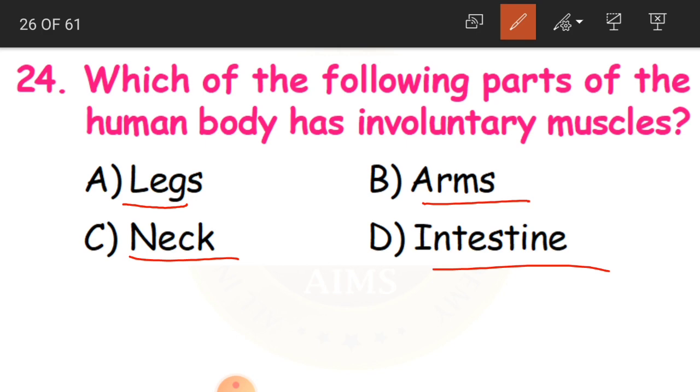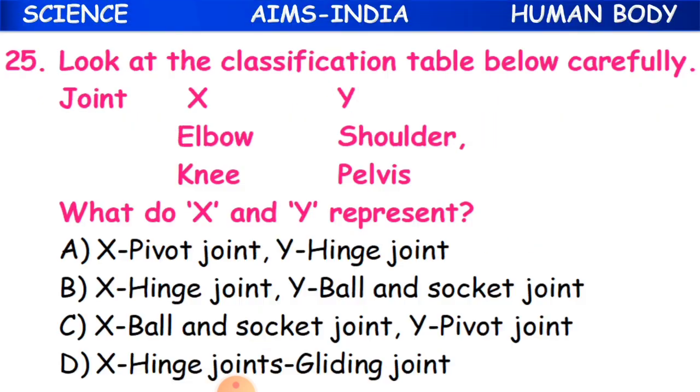So the answer is intestine. The answer is intestine. Okay children, so they are involuntary muscles.